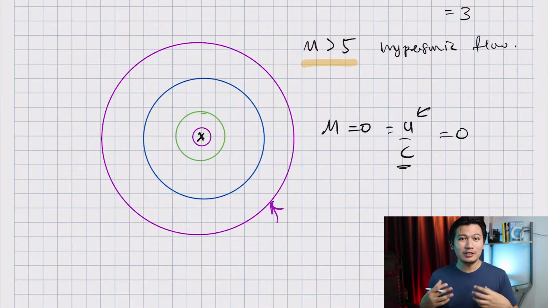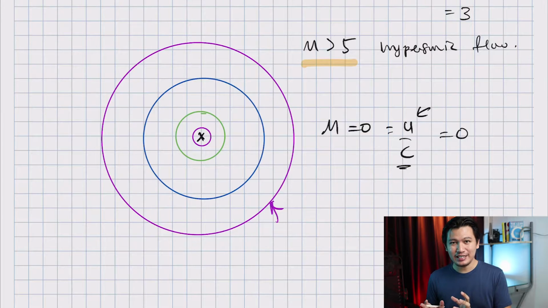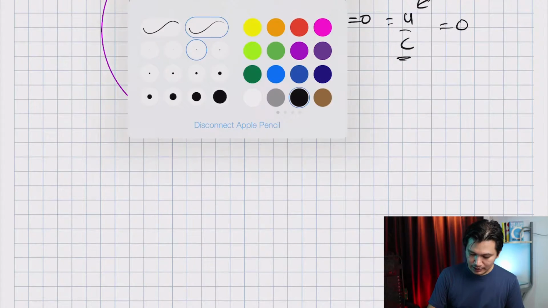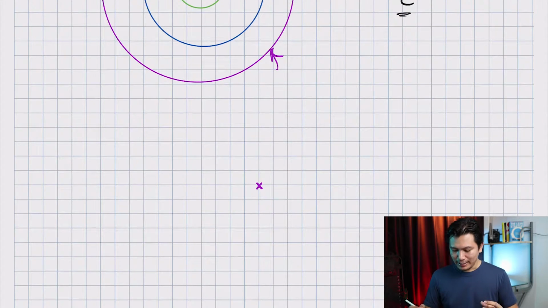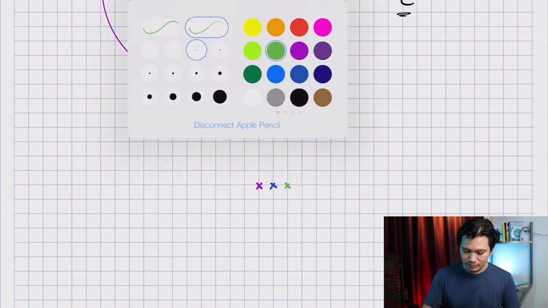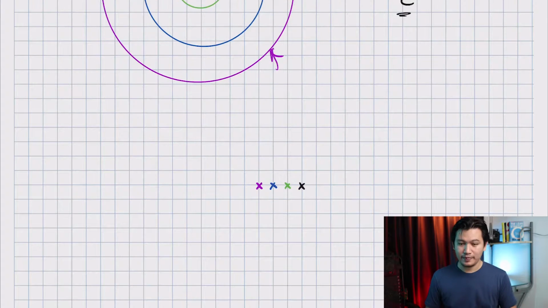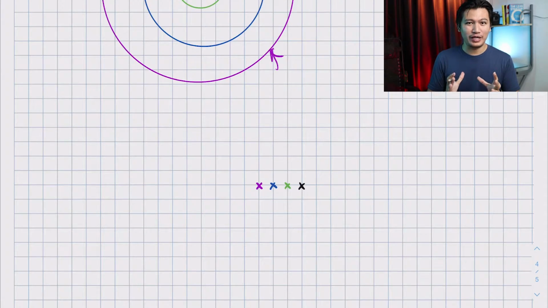Now I'm going to show you something interesting. Let's say I am moving, but not faster than the speed of sound, a little bit slower than the speed of sound. Let's see what happens to the sound waves that I generate. At t equal to 0, I'm here. At t equal to 1, let's use blue, I'm here. At t equal to 3, let's use green, I'm here. So now, what do you think the shape of the wave will look like?